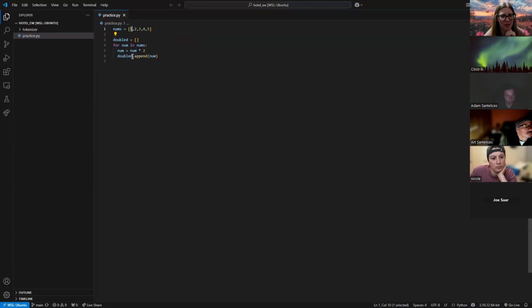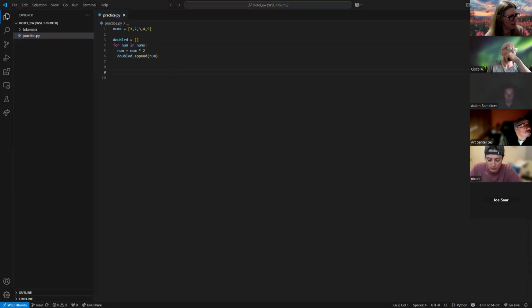And then we're going to go ahead and throw that into our doubled list. And it just keeps going through that. It's telling it explicitly, go through each one. It's this loop, and do this for every single number and then throw every single number into this. So that's imperative coding, getting through and telling it exactly what to do to everything one step at a time.